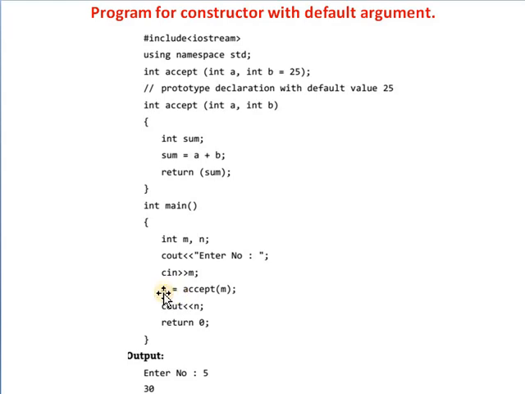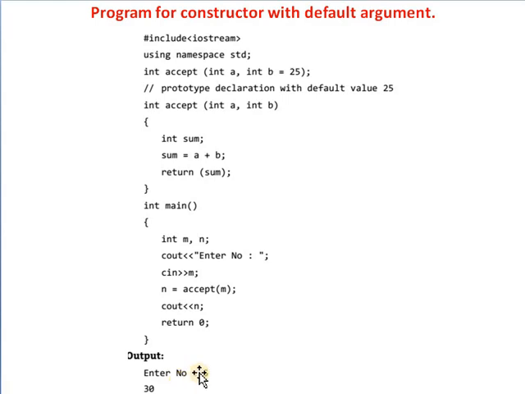Here the second variable n takes the value from accept(m). Accept is the constructor, so accept is called, m value is taken, and b is 25. So whenever you display the output, it will display the addition of this second value, 25, because 25 is the default value, plus 5. So it will display the value 30.